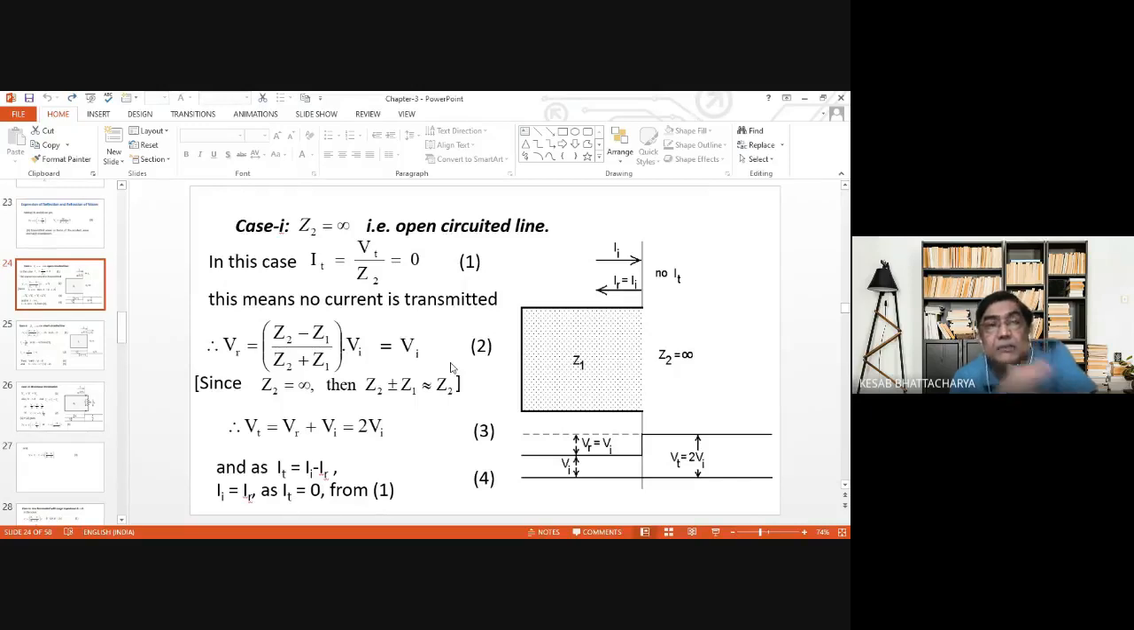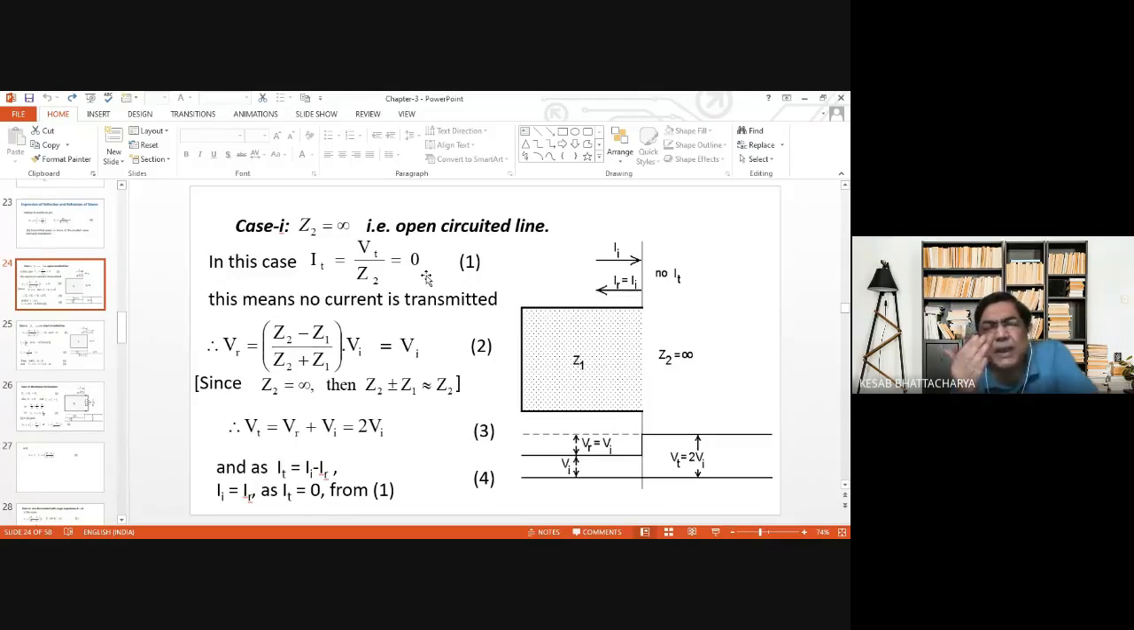So if VR is equal to VI, then VT will be equal to 2VI, তাই না? তাহলে ট্রান্সমিটেড ভোল্টেজটা হয়ে যাচ্ছে টুয়াইস দ্য ইনসিডেন্ট ভোল্টেজ। And since Z2 is equal to infinity, IT will be 0. Therefore, transmitted voltage will be double the incident voltage, but transmitted current will be 0. And that actually corroborates our knowledge of Ferranti effect.